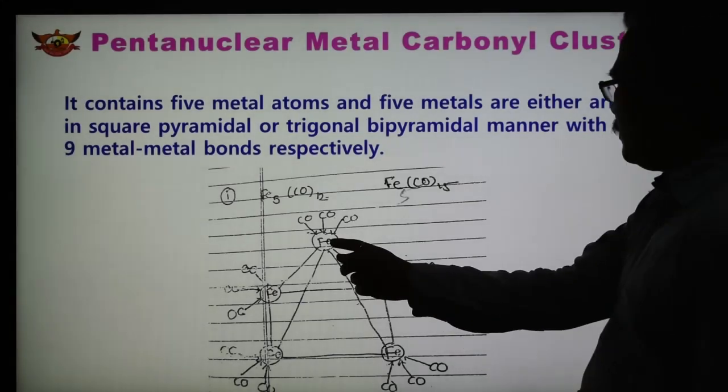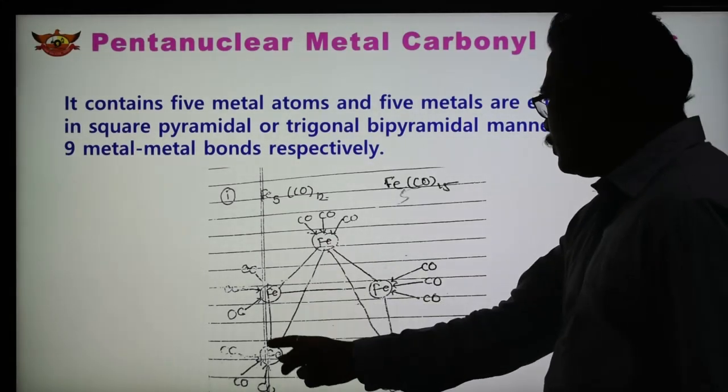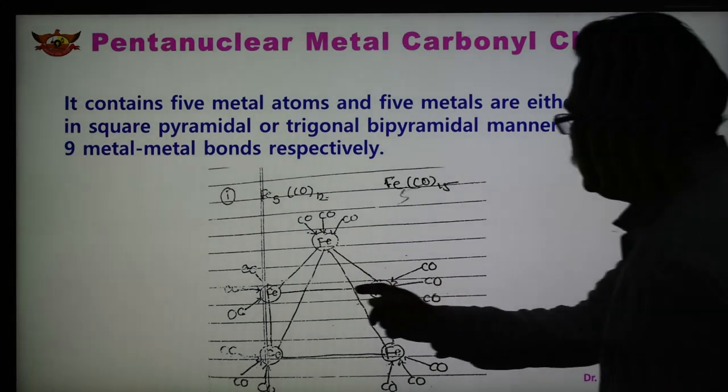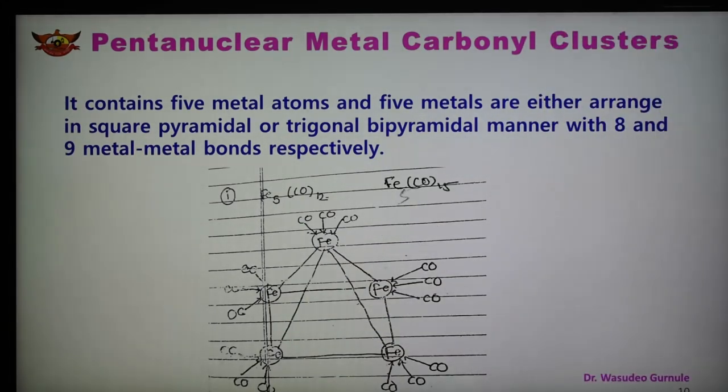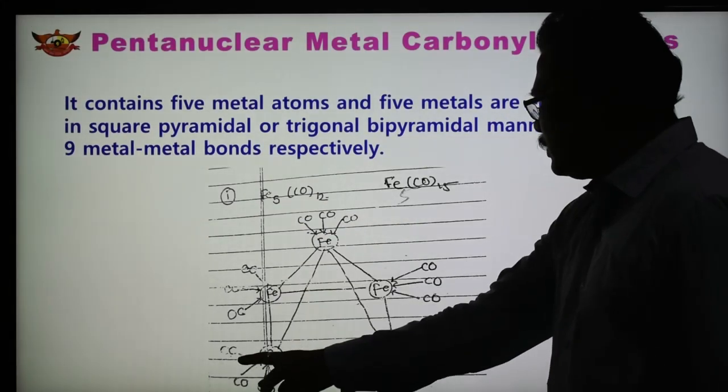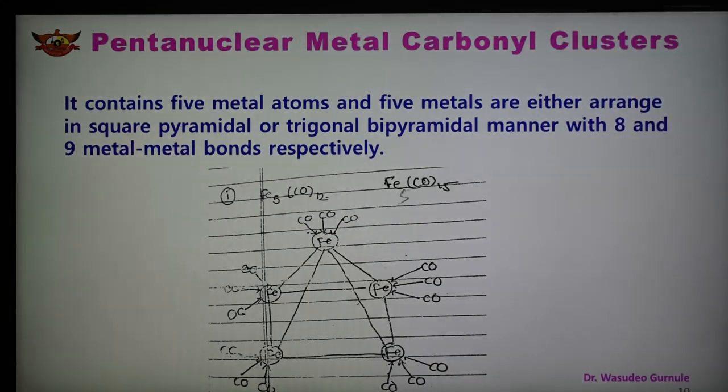So this is the example. 5 metals are there, 1, 2, 3, 4. This is square pyramidal: these 4 form the square, and this is the pyramid apex. Here are 3 terminal carbonyls on each metal. So the structure of Fe5(CO)15 is square pyramidal, shown here as a pentanuclear metal carbonyl.